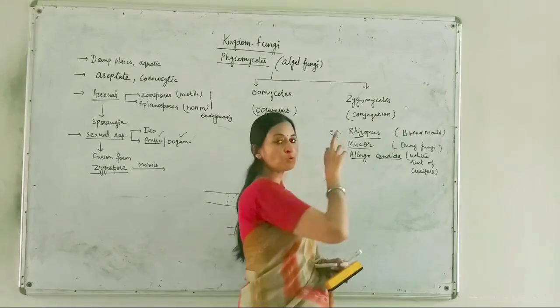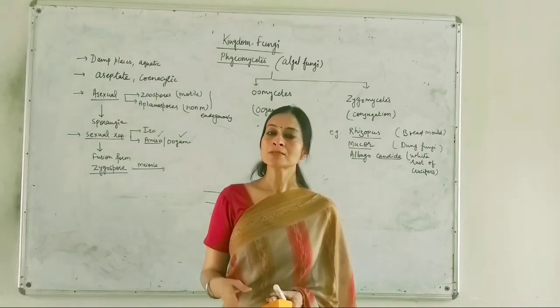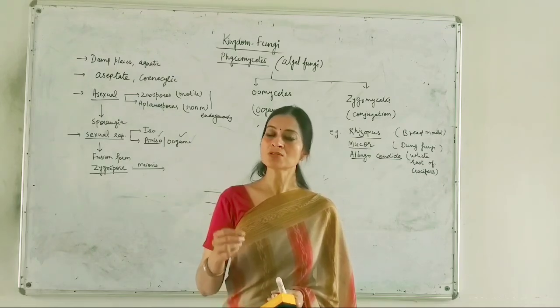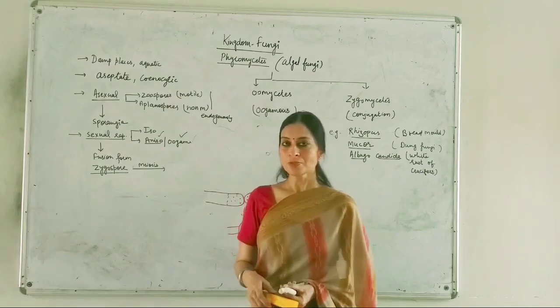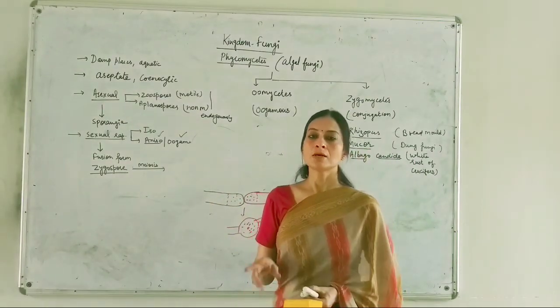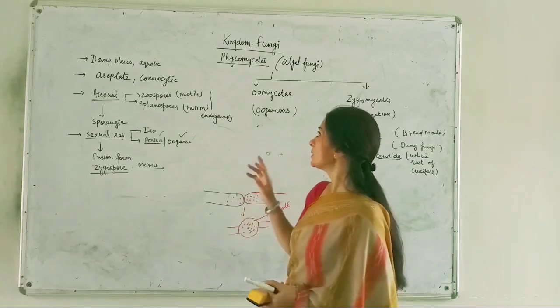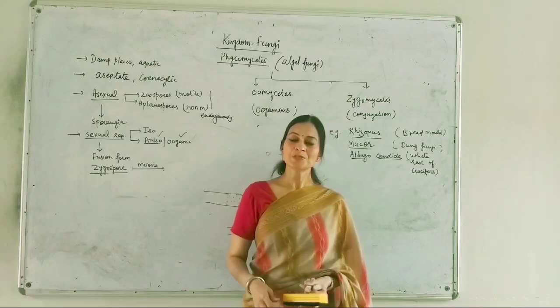And Rhizopus and Mucor, because they grow on dead and decaying matter, are known as saprotrophic or saprobes in nature. Okay, so these are some features which are unique to these Phycomycetes members. And I hope this is clear to you.